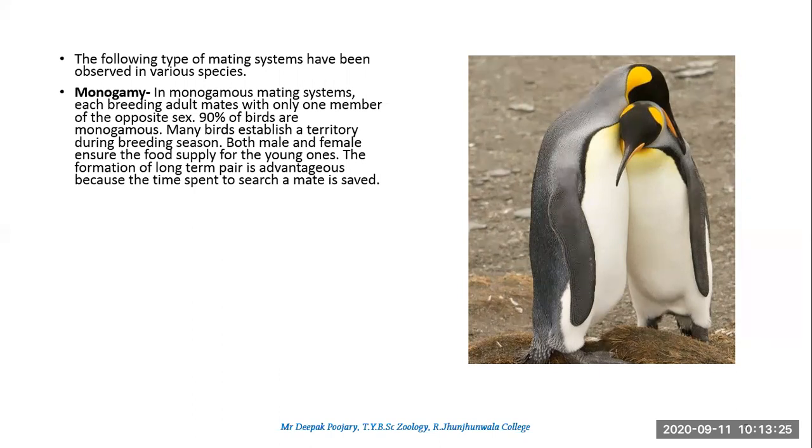But the problem is, now the male has to find where the nest is. So the female and the young one give a call, which is very specific to the male. See how beautiful it is, these animals have designed a system where by simply calling, the male recognizes them. I don't know exactly how things work in the animal world. Probably it is the frequency of the sound, and they may have a language of their own. We never know. Based on their language, the female may be calling and the male recognizes.